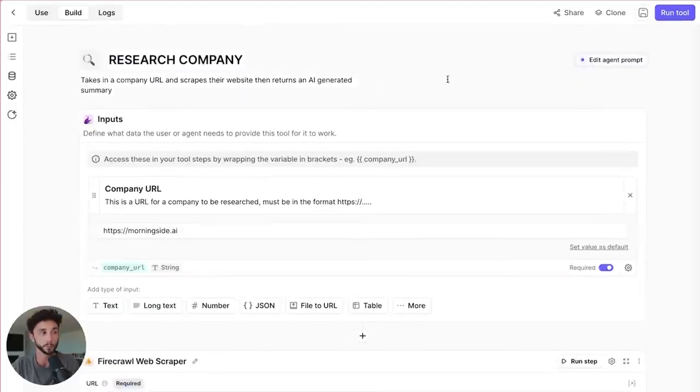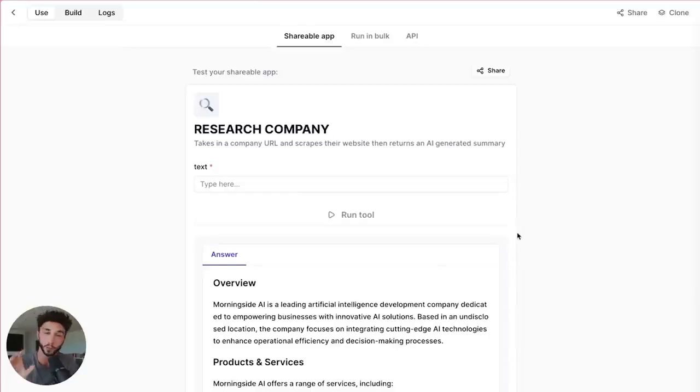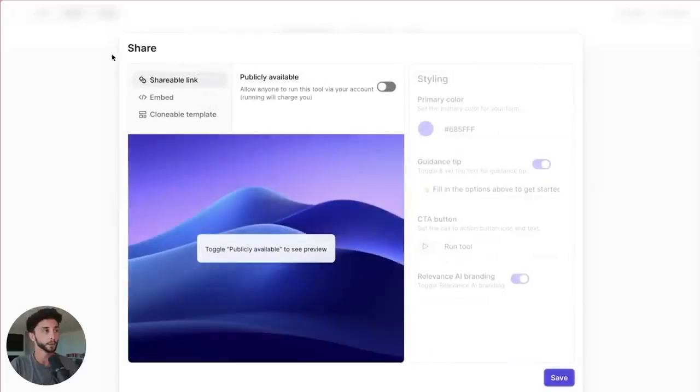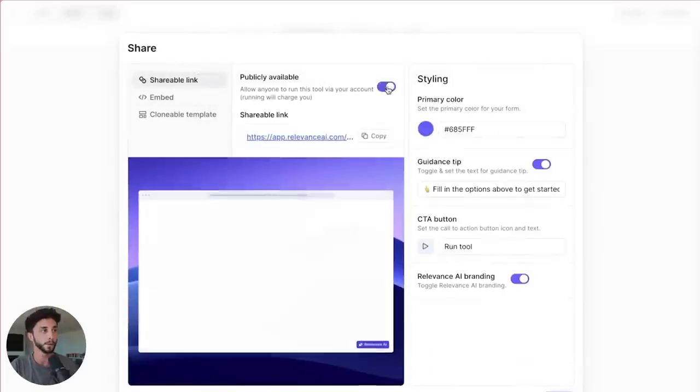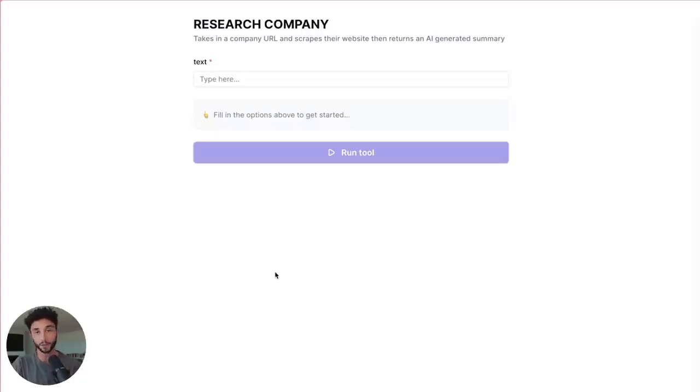A cool thing about Relevance is there is this build section, which we've just gone through, but you can also go to use, and this can be really helpful when sharing these kinds of tools. This is not only an AI agent tutorial. I'm also teaching how to build tools, because you can build very valuable tools in something like Relevance, and then you can go share, make it publicly available. I can click this and give it to my employees, or to the companies and clients I've built these services for, and then they get a nice, handy tool like this. I use these throughout my organization for description generation and a lot of content repurposing. There are tons of different use cases for building these kinds of tools, and you can take this URL and share it around to whoever you want. This is a great way to use Relevance.